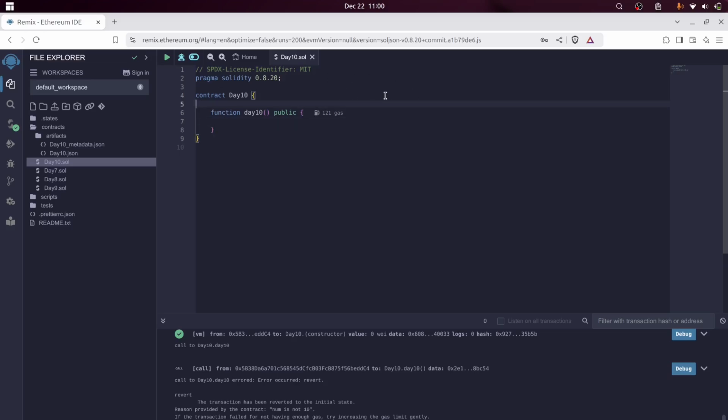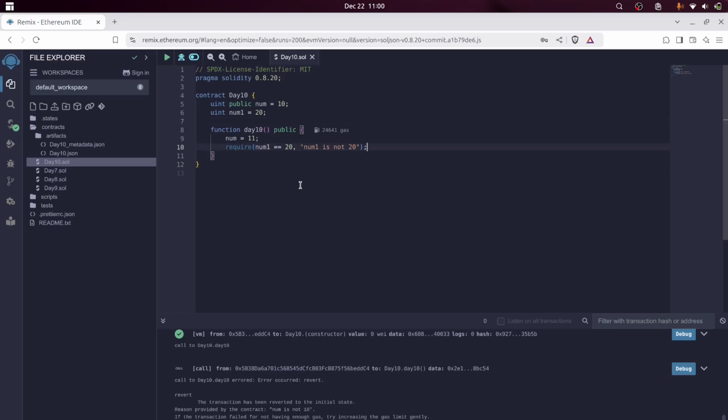So let's have a public variable, let's say uint public num equals 10. And let's have another public variable, let's say uint num1 equals 20. Let's see the syntax of require statements. We will do require, and it takes a condition. Let's say num1 equals equals 20. Okay, we'll give a message, let's say "num1 is not 20". And we'll modify a state, let's say num equals 11.